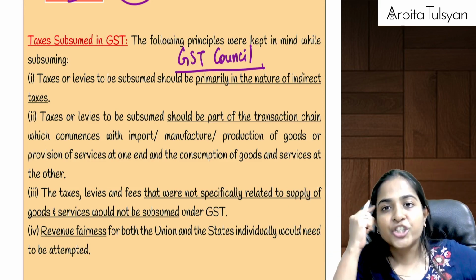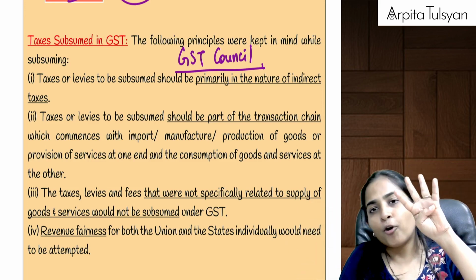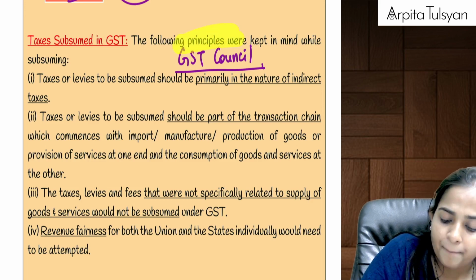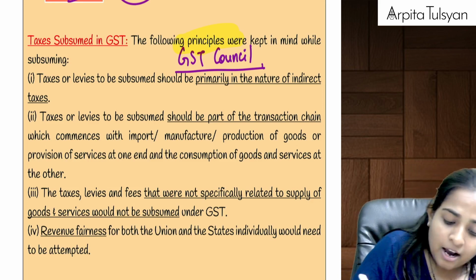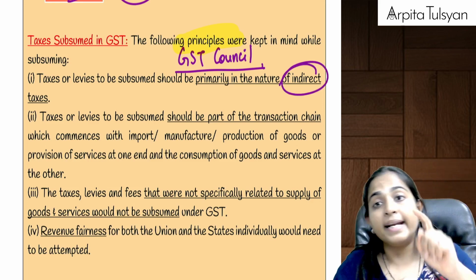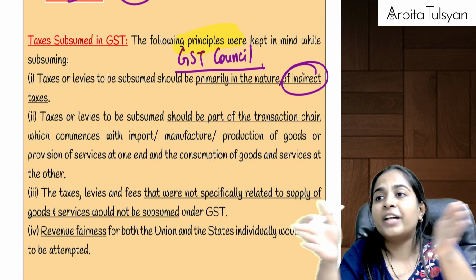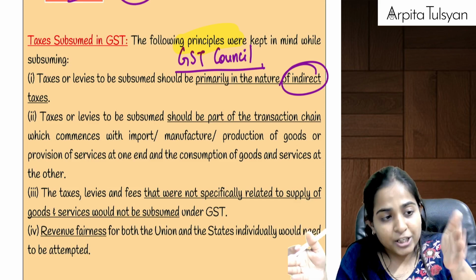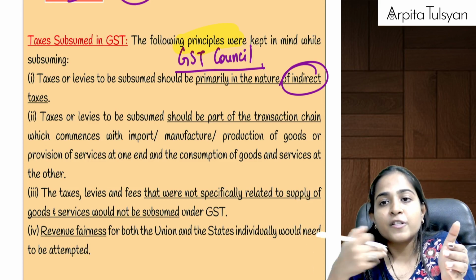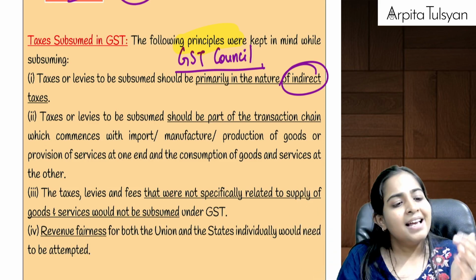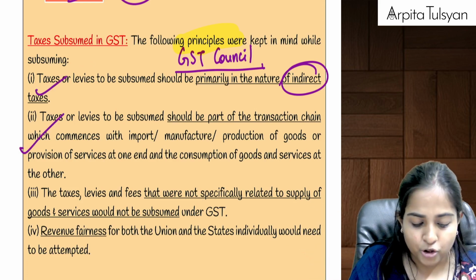Now, what logic did it apply while doing this subsuming of taxes in GST? So, four principles they applied while subsuming the taxes. Ma'am, what four principles? First of all, whatever taxes you are subsuming should be indirect taxes only. Secondly, whatever taxes you are subsuming should be a part of the transaction chain. Means those taxes which start from the manufacturer to the consumer, or which start from the service provider to the service recipient. Excise duty, VAT, CST, service tax. Those taxes should be subsumed and GST should be made applicable.